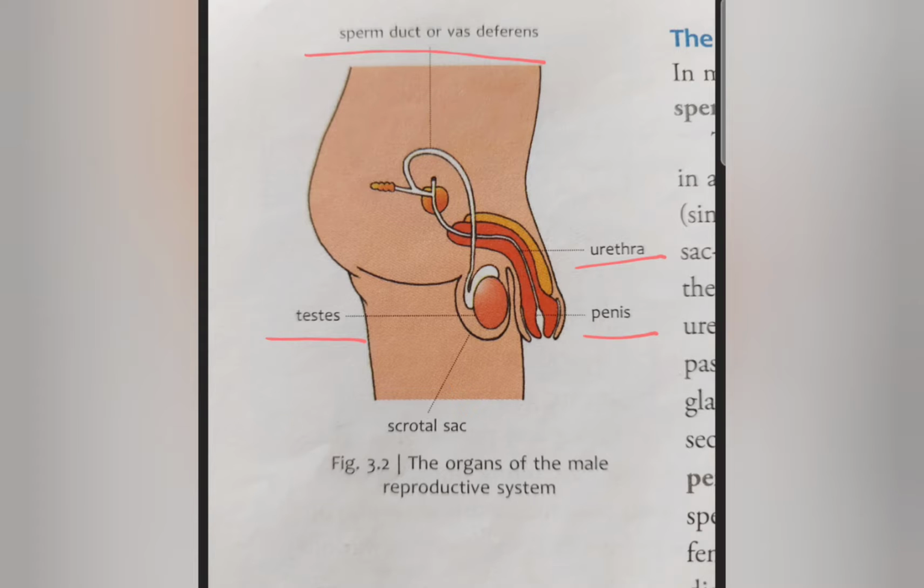Now we all know that the male gametes are known as sperms, right? Sperms are the male gametes. Sperms are produced in a pair of special reproductive organs called the testes. So this orange colored, oval shaped part of the male reproductive system is known as the testis, and this is a gland or a special reproductive organ which produces the male gametes called sperms. Testes is the plural while the singular form is testis.